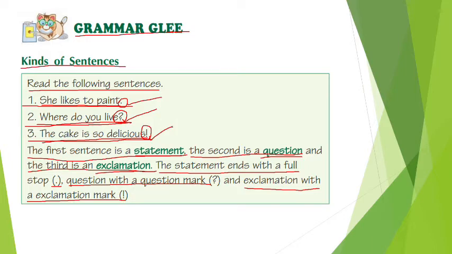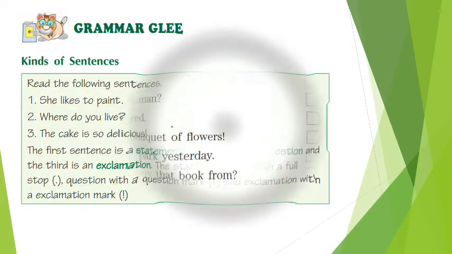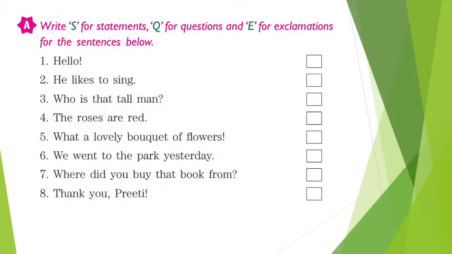Alright, so let's have some examples of these three sentences. Write S for statements, Q for questions, and E for exclamations for the sentences below. The first sentence is here, hello, and you can see that this has an exclamation mark.